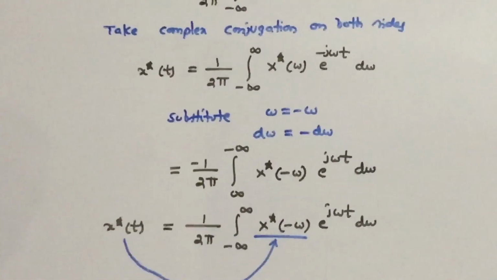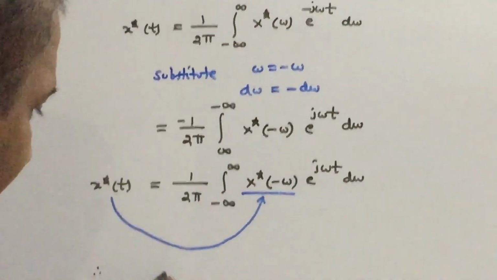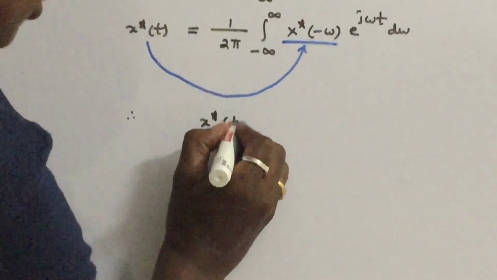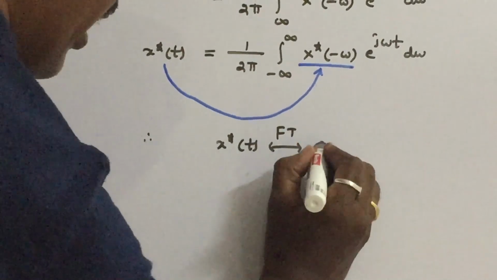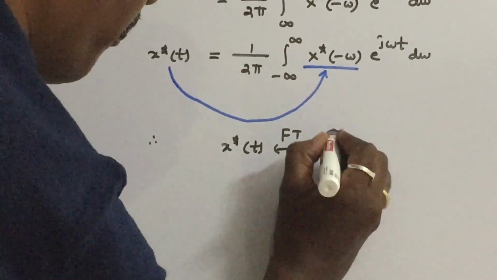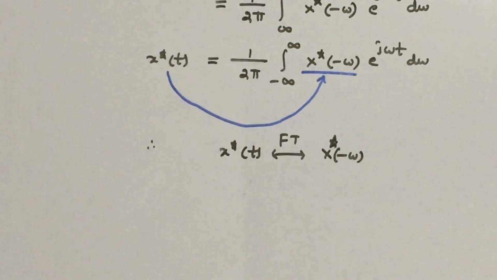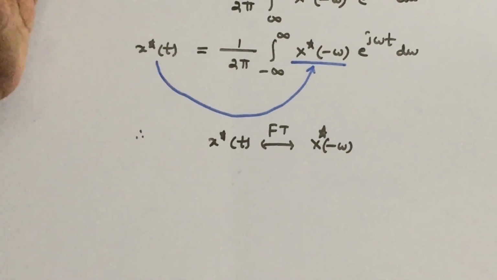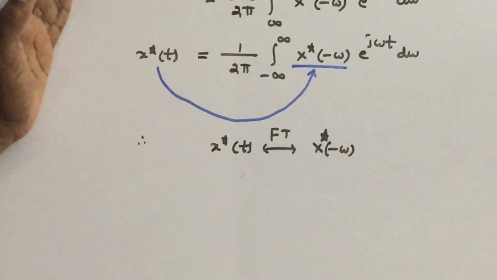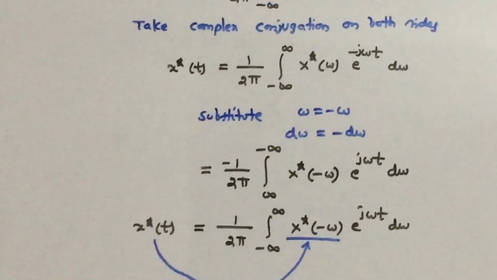Therefore, x star of t, the complex conjugation of x of t, has Fourier transform X of minus omega star, very simple. So this is another very simple property, the conjugate symmetry property. So thank you.